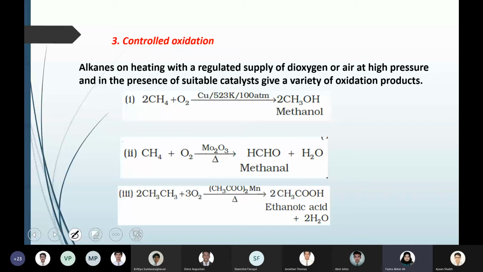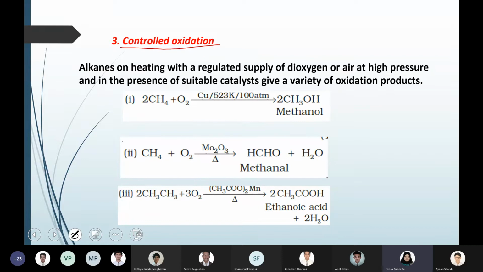But if you're burning something in open air or in a closed room, for example burning a piece of something or any gas, like butane gas, inside a closed room where the amount of oxygen is very less, in such cases it is incomplete oxidation. But controlled oxidation means you are making them undergo combustion or oxidation by controlling the amount from your side. Industrially, you are supplying only a restricted amount of oxygen and controlling the reaction. That is what is meant by controlled oxidation.